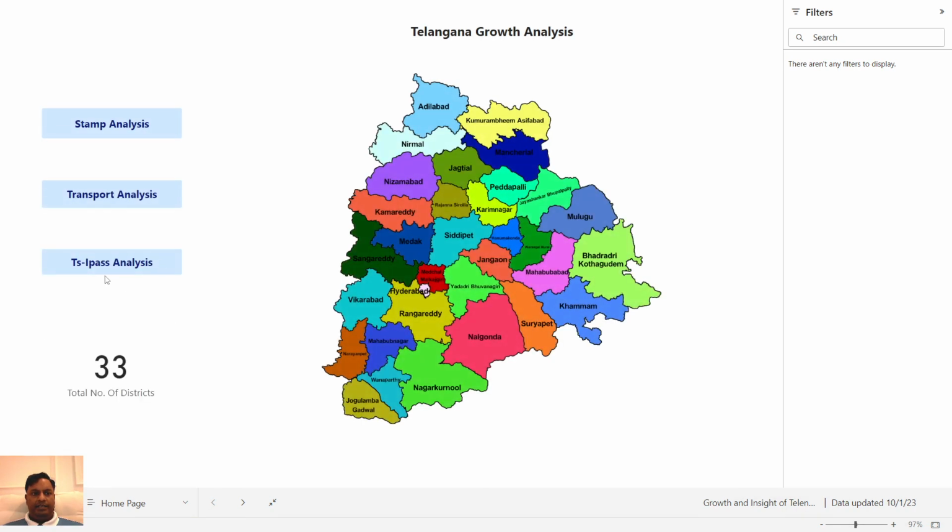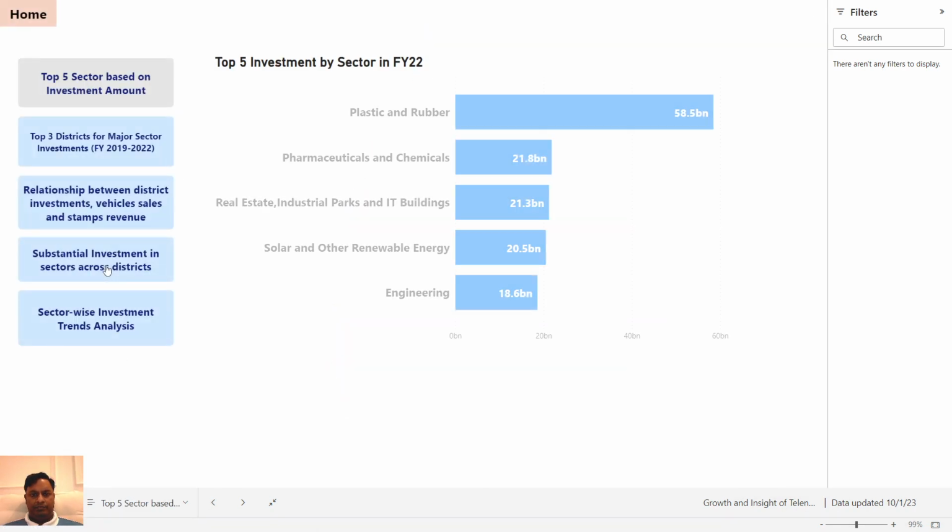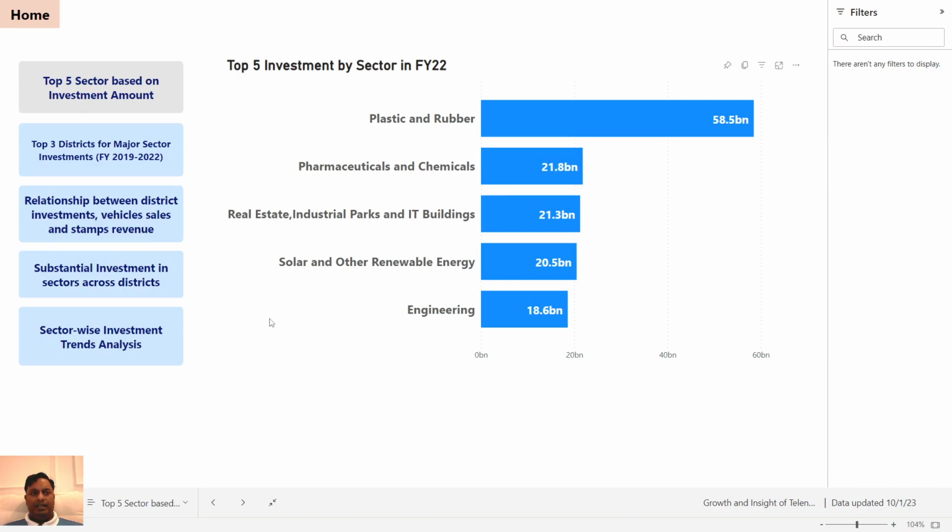Our next is TS-iPASS analysis, which is investment by sectors. The first question was to figure out the top five investments by sector in financial year 2022. So here we can see plastic and rubber leading with 58.5 billion, then comes pharmaceutical and chemicals, and then comes real estate. So these are the top five investments by sectors in financial year 2022.